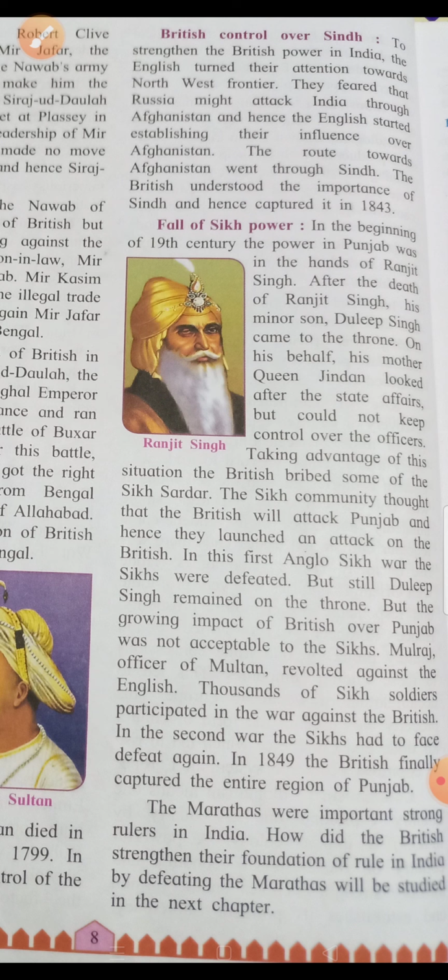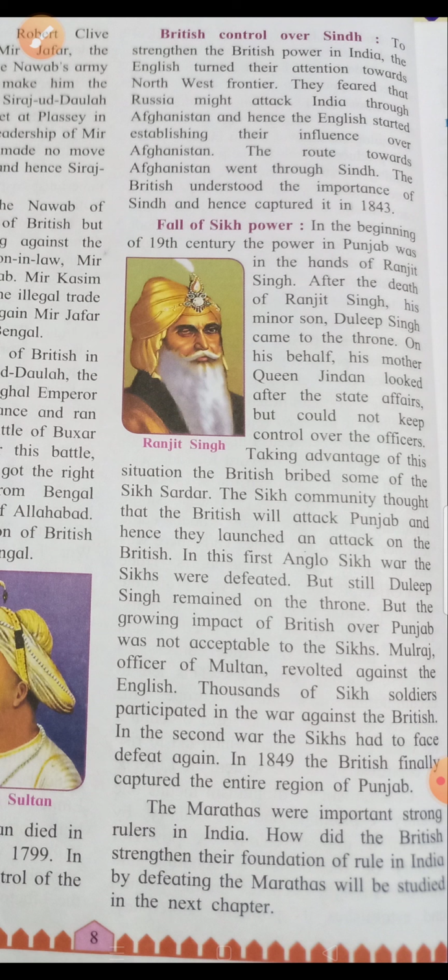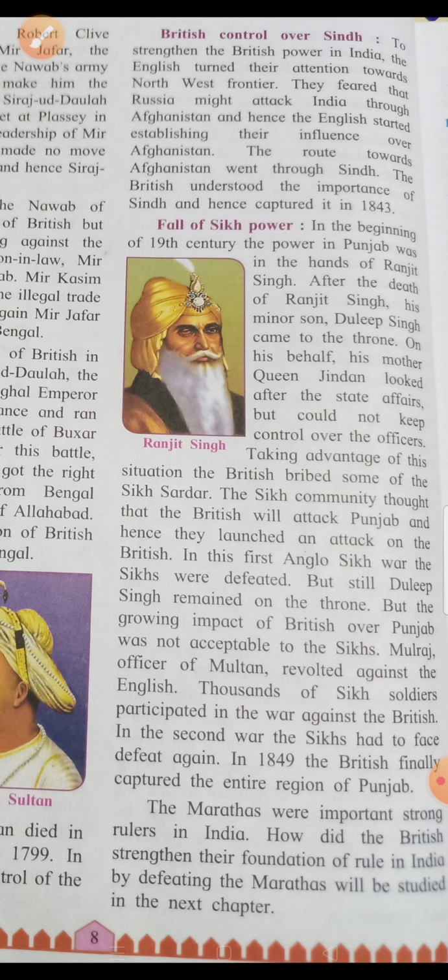The Sikh soldiers participated in the war against the British in the second war. Okay. The Sikhs had to face defeat again. In the second war, the British defeated the Sikhs. Okay. In 1849, the British finally captured the entire region of Punjab.